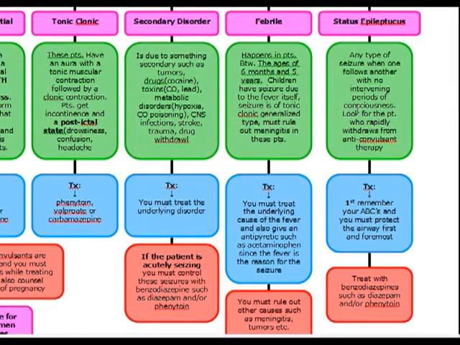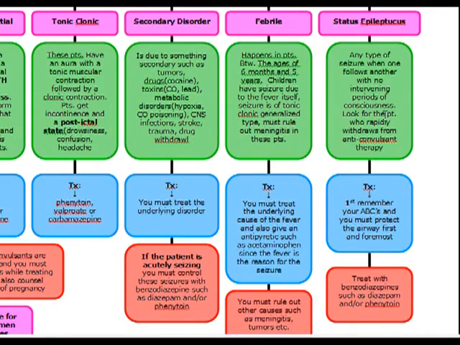And finally, we have status epilepticus. This is the type of seizure where you have one seizure following another seizure with no intervening periods of consciousness. In the stem of the question, I want you to look for the patient who rapidly withdraws from anticonvulsant therapy. Remember, in status epilepticus, they're continually seizing one after another with no intervening periods of consciousness.